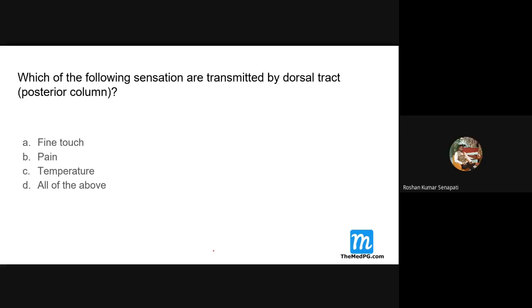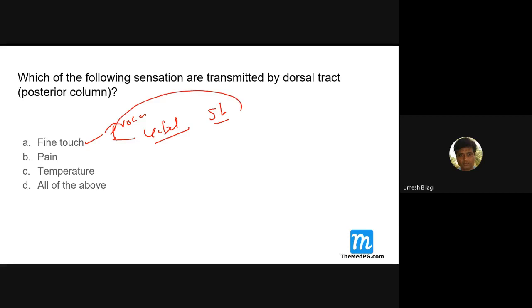Which of the sensations are transmitted by the dorsal tract, the posterior column? Fine touch, pain, temperature, all of the above. Fine touch. See, the posterior column carries fine touch, proprioception, vibration, and stereognosis. All these things are transmitted by the posterior column.